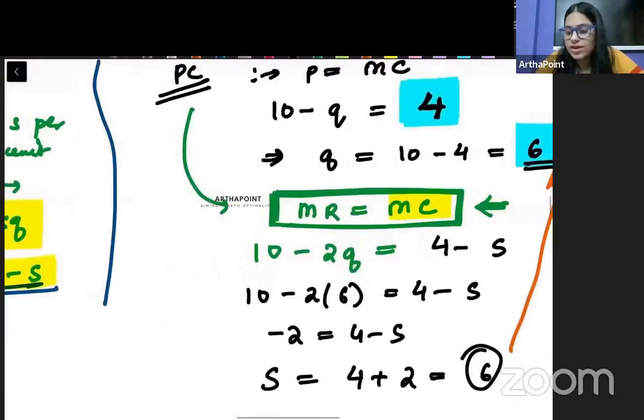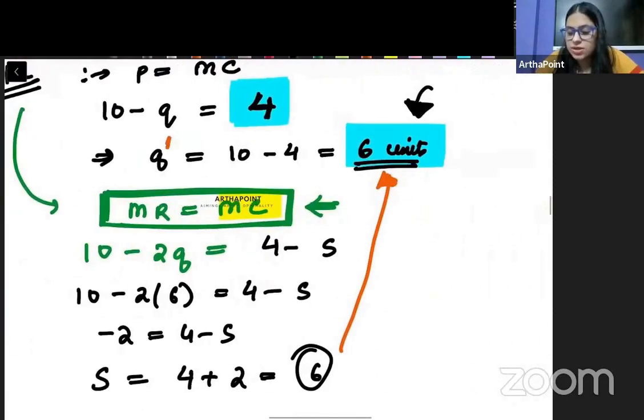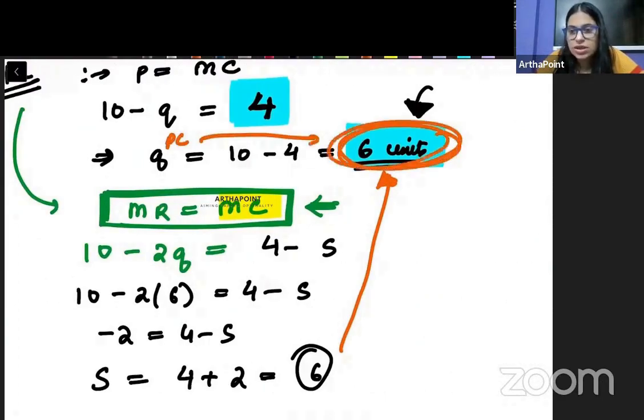The government wants him to act like perfect competition. The perfectly competitive firm will produce 6 units. Government wants him to produce 6 units. So he will produce these 6 units. But he will also charge a subsidy of 6 rupees from the government. So that's the answer to this question.